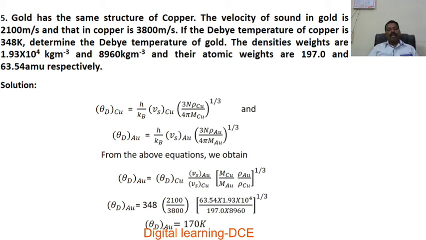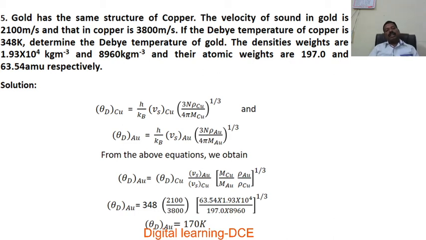So we know the expression for the Debye temperature. You have to set two expressions, one for copper and another for gold. Then the Debye temperature of copper is equal to h divided by k_B into V_s, the mean velocity of sound. Velocity of sound is given, the mean velocity of sound in copper, so that is V_s of copper, then (3N rho_Cu, density of copper, divided by 4 pi M_Cu, mass of copper) whole to the power of 1 by 3.